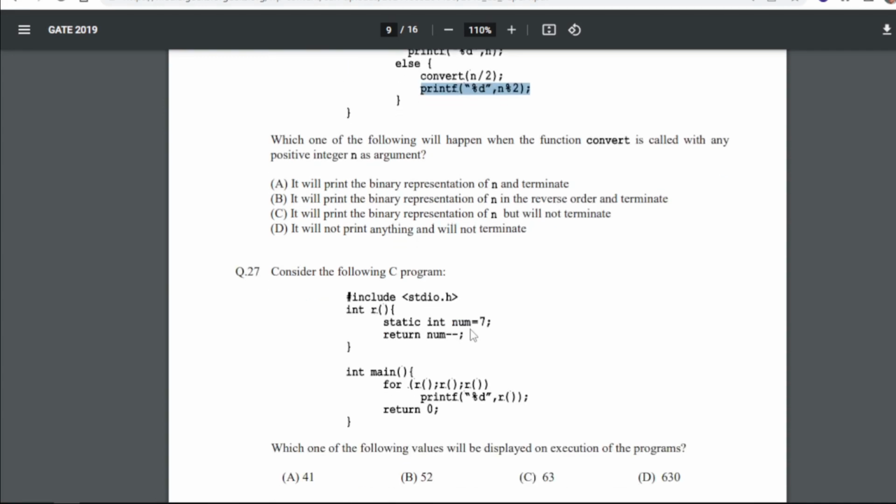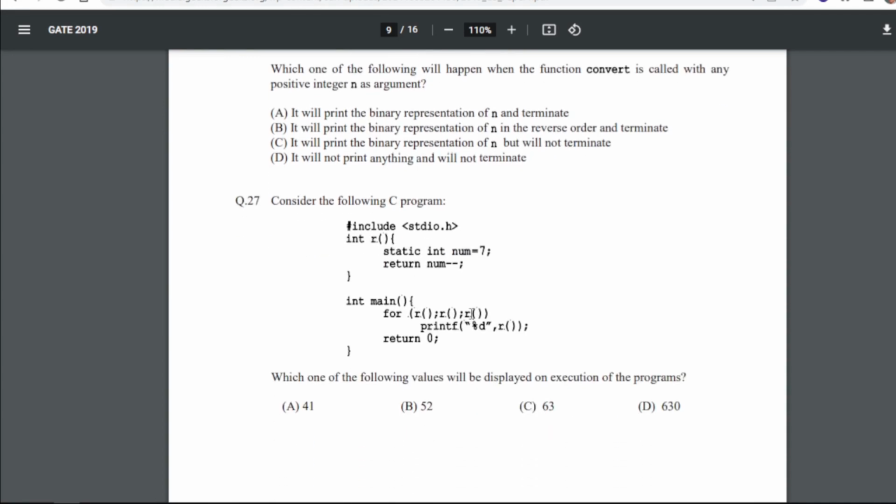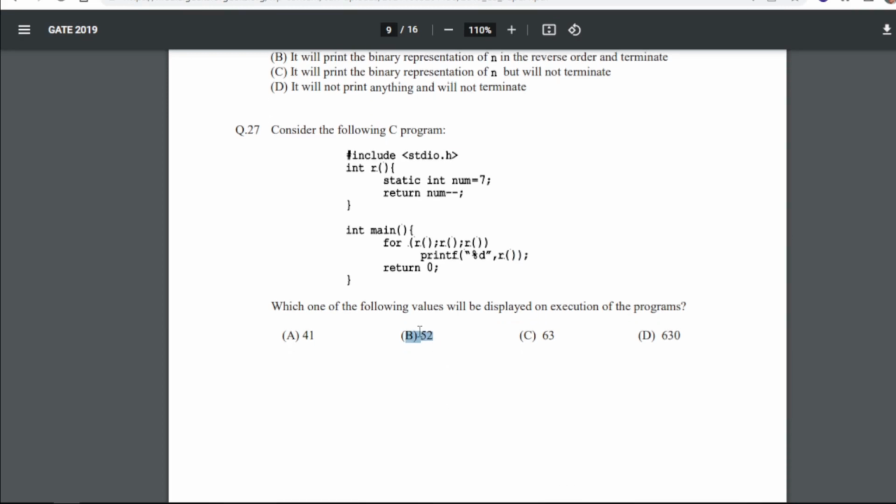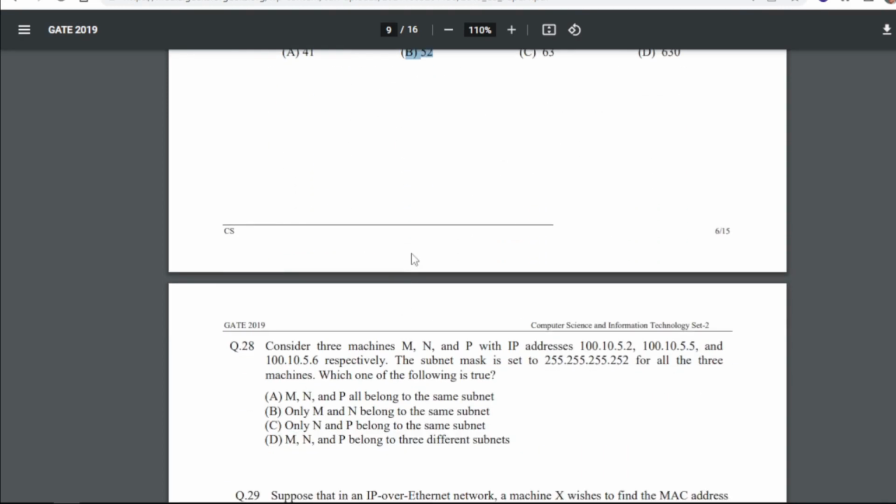Now for 27, it is asking that this is the following C program, and which one of the following values will display on the execution of this program. Again there is a function R and we are calling this function inside the for loop. Here you can see that in the printf statement we are getting the returned value. So for 27, the answer will be B, that is 52. If you hit and try the program, you will get the answer.